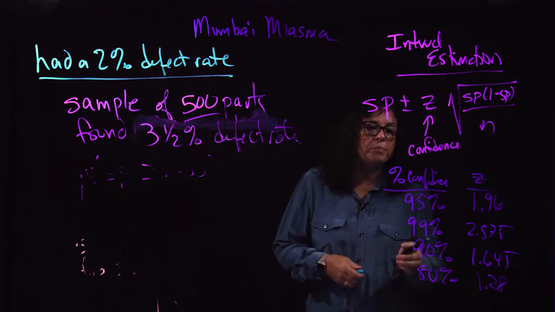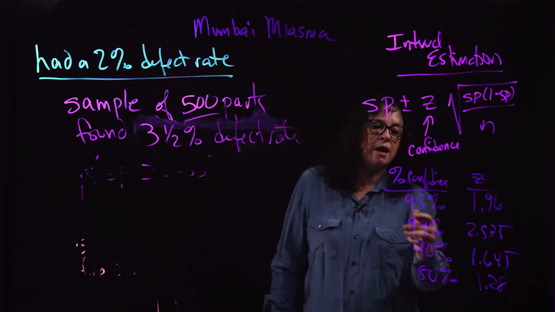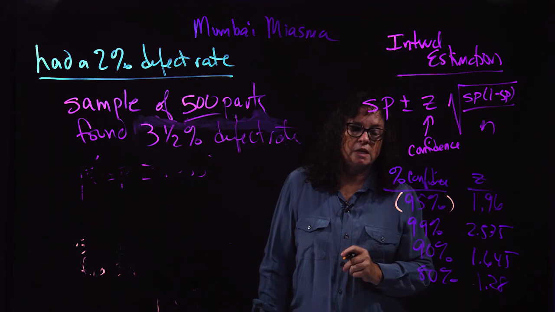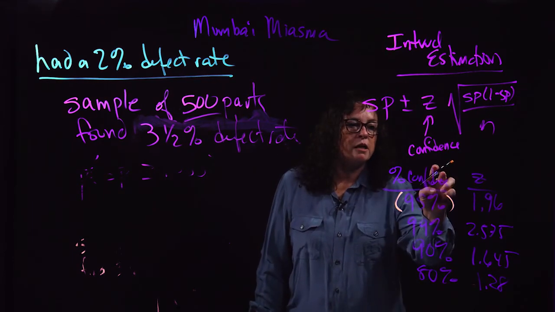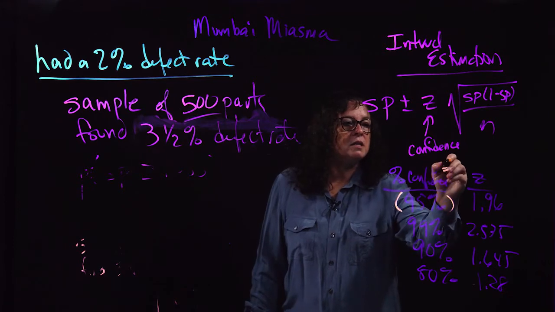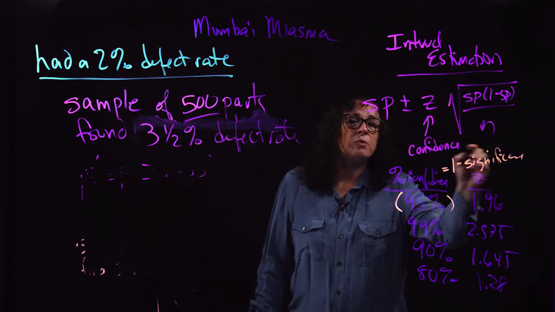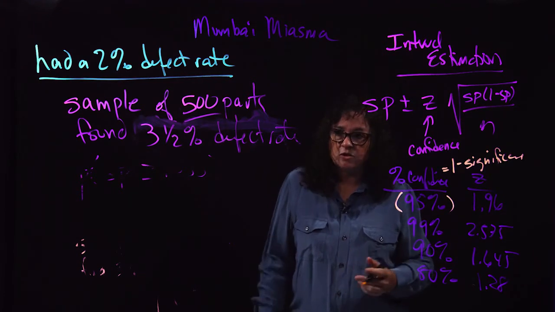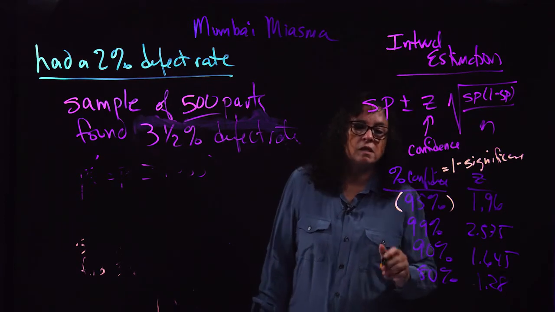Now, for business applications, most of the time we will use a 95% confidence level. Just be aware that confidence levels are 1 minus what's called significance. The only reason you have to know that is because at different times, from different sources, people may talk about a significance level versus a confidence level.